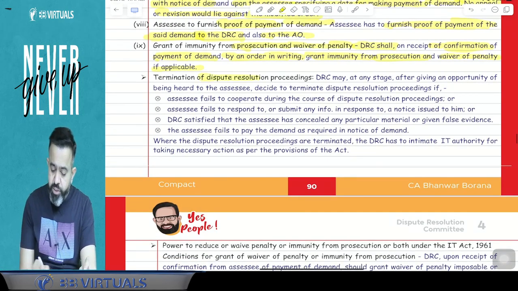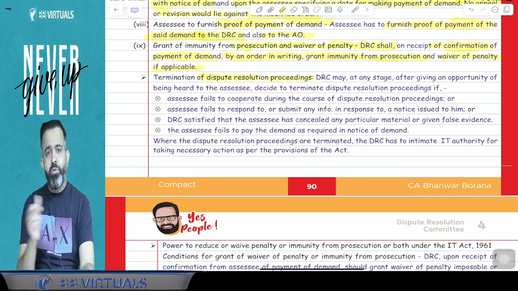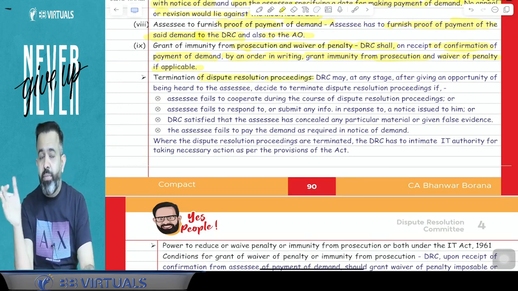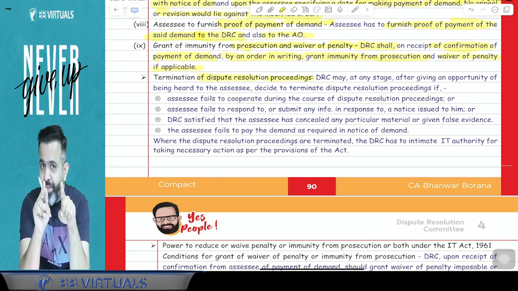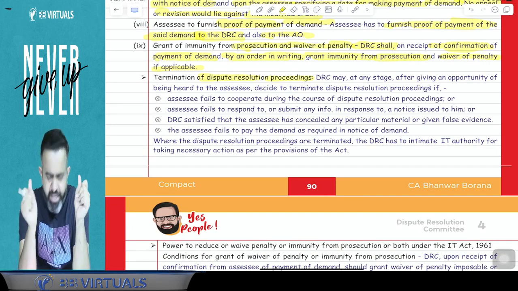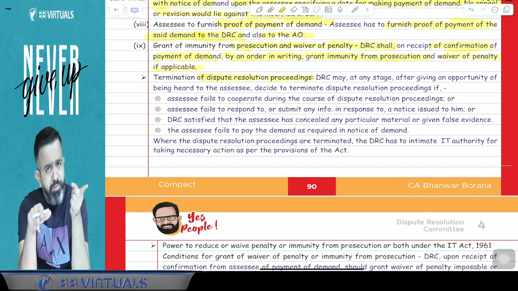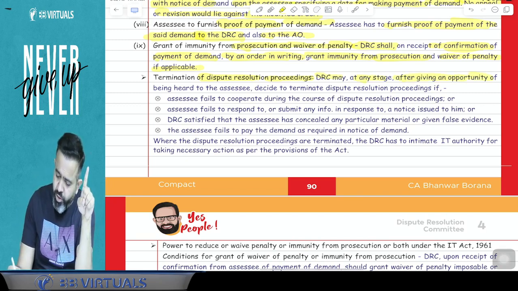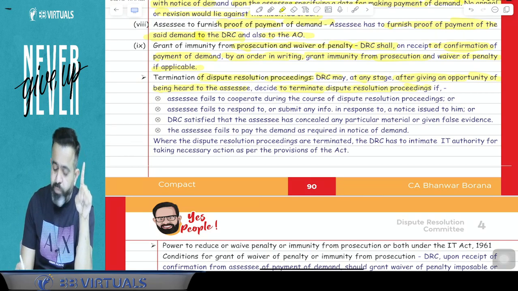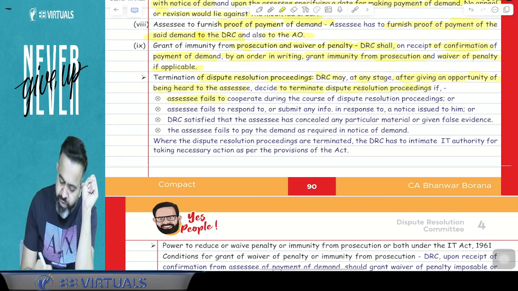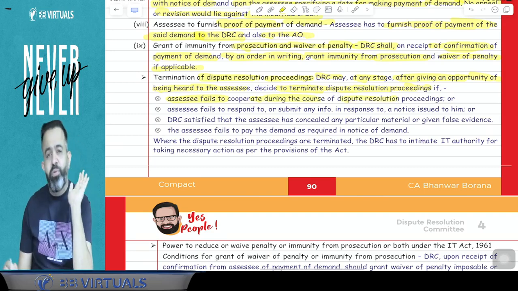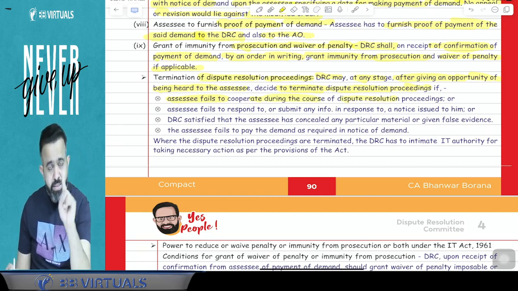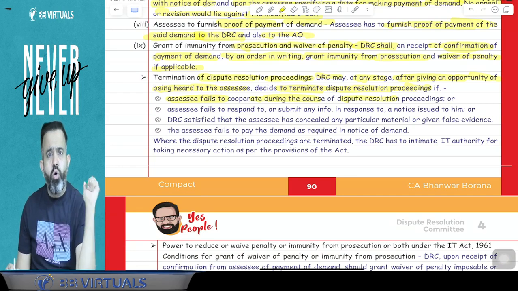Now, termination of dispute resolution proceeding. Earlier the dispute resolution proceeding was there, but they can terminate it. The DRC has the power to cancel it. The DRC may at any stage, after giving an opportunity of being heard to the assessee, decide to terminate the dispute resolution proceeding if the assessee fails to cooperate during the course of the proceeding, meaning the assessee is not cooperating at all.